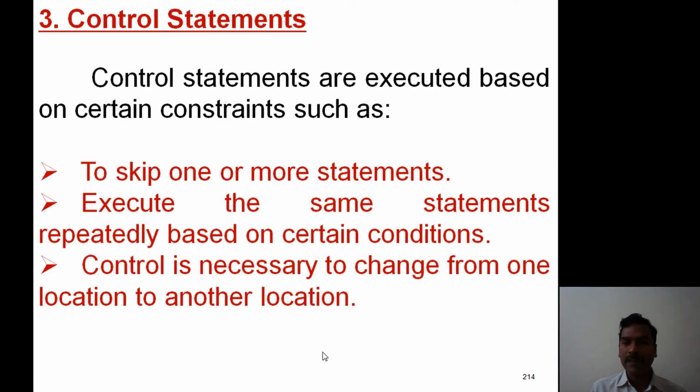So if statements are depending on these type of constraints, such type of statements are known as control statements. So control statements are executed based on certain conditions such as skip one or more statements, execute the same statements repeatedly, or change control from one location to another location.